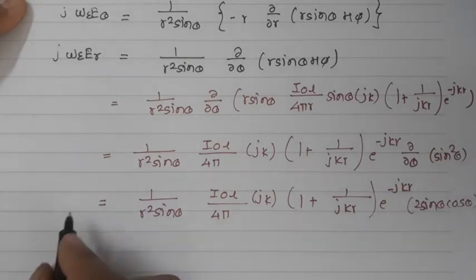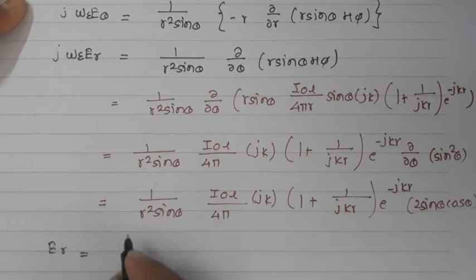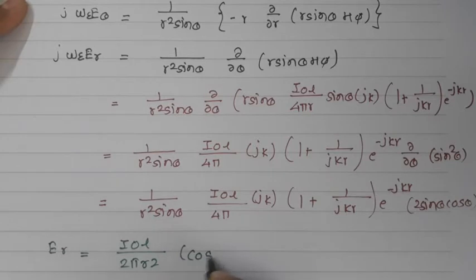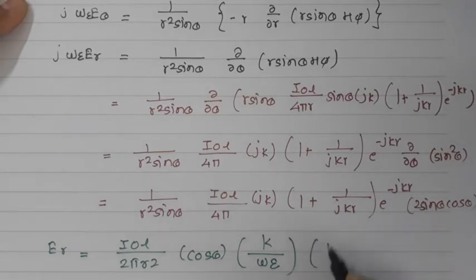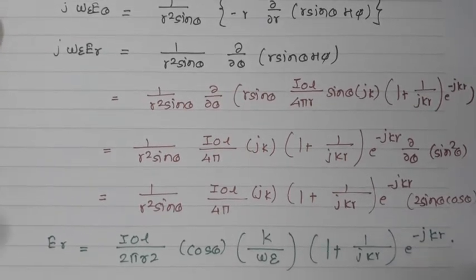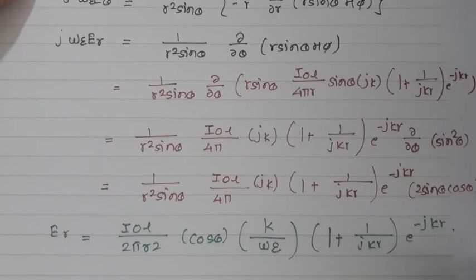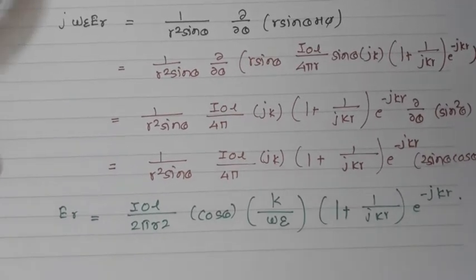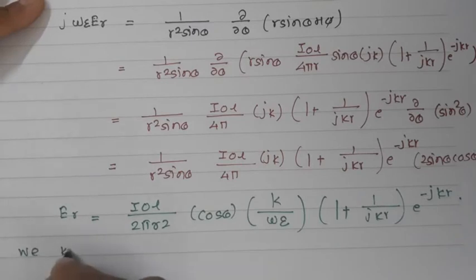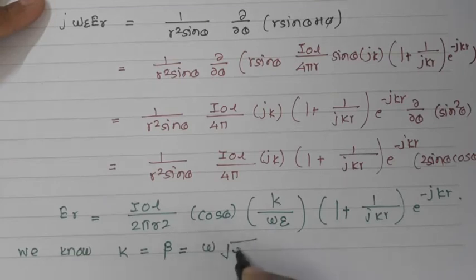So I'll write here that ER is equal to I0L 2 pi r square cos theta, k by omega epsilon, (1 plus 1 upon jkr) e raised to minus jkr. Now here we have put something further, k by omega epsilon. We know that k is nothing but the phase constant. So either you can use the denotation k or you can use the denotation beta. We know the phase constant k is equal to omega root mu epsilon.